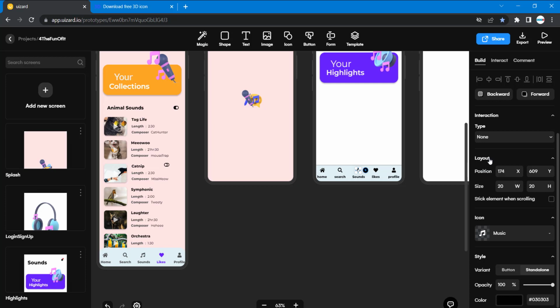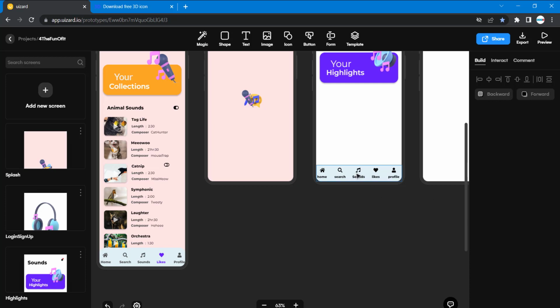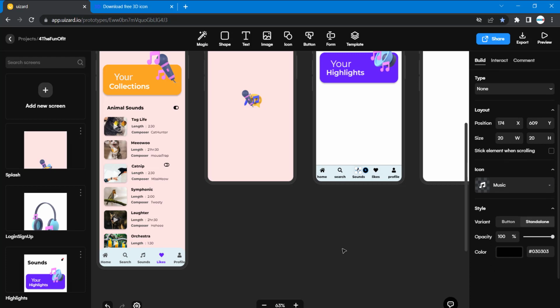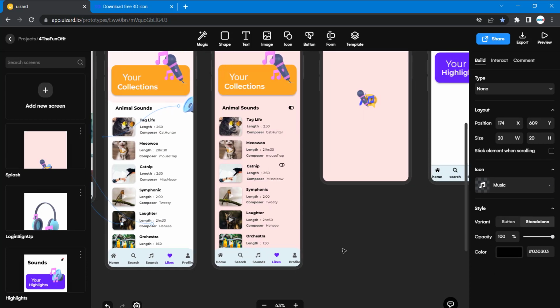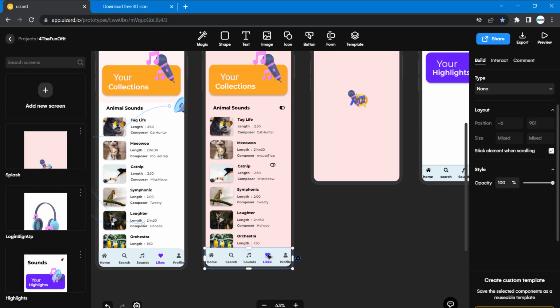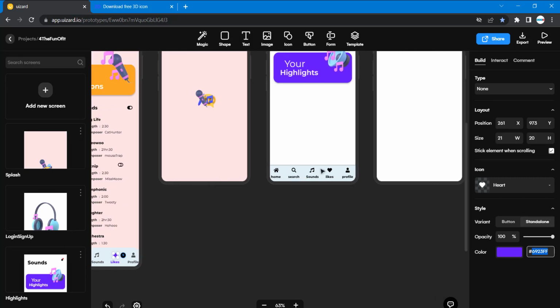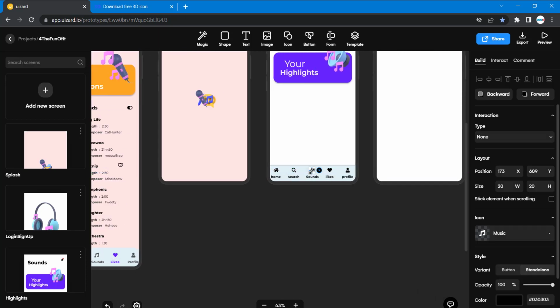Just select it and then it changes. That's very smart. And then we'll give it the color of this color value, which is this. So let's paste it here.